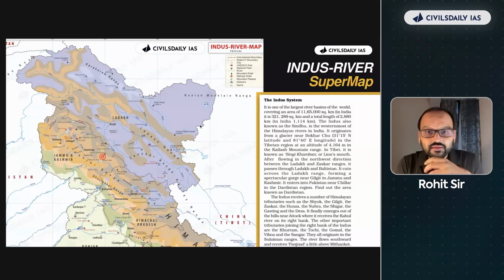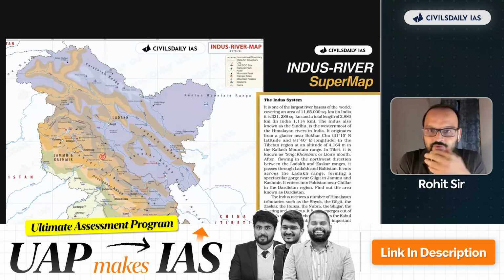Thank you for participating. So we have created SuperMaps like this. Now, in this map you will see on the top right, the legend: you have cities, UNESCO site, national park, rivers, mountain peaks, Ramsar site, mountain passes, glaciers, and dams. So we have created maps of every section of India in such HD version that when you study from these maps, you will increase your chances of getting the question right. Itne simple cheezon mein na, that is how rankers and toppers behave when they study.